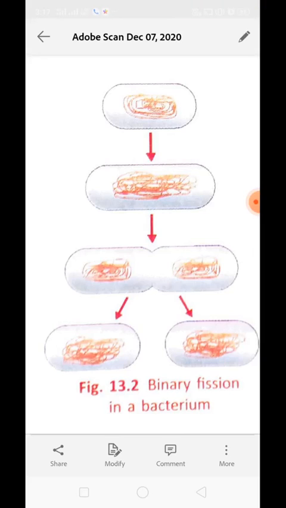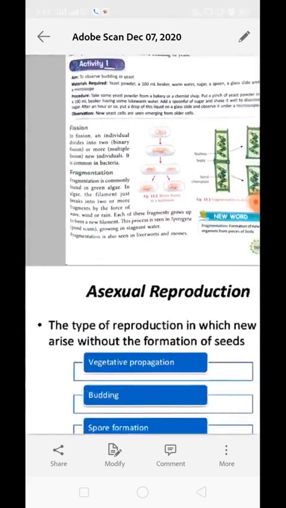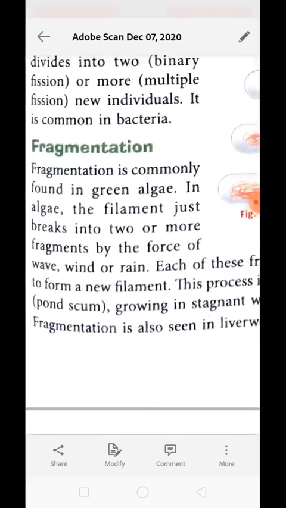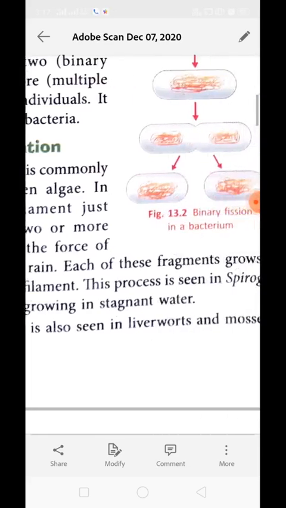In the same manner, an animal or plant can divide into two, then it will be termed binary fission. If the body has been divided into many, then it is termed multiple fission. Okay, next is fragmentation. Fragmentation is commonly found in green algae.